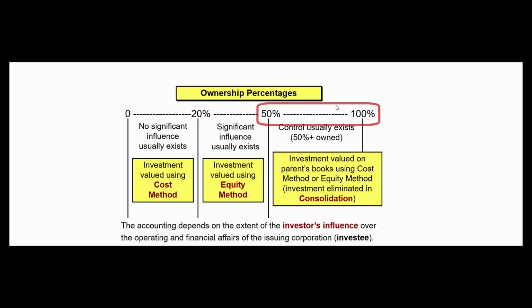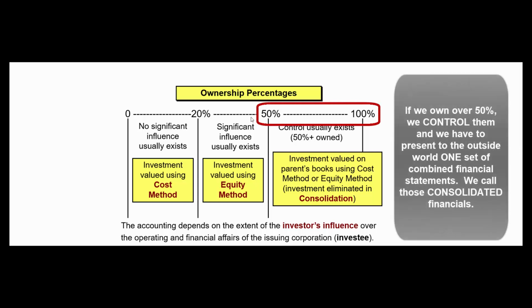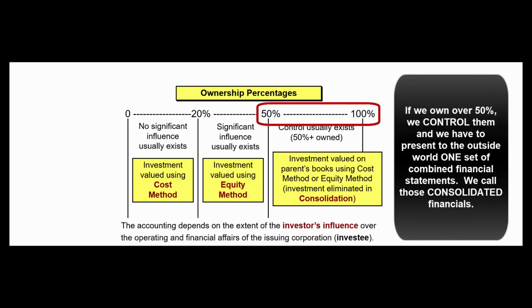And finally, if we own over 50%, that means we control them. So we are one entity for accounting purposes. So we should report ourselves as one entity to the outside world. So we'll take all their revenue and all their expenses, we'll take all the accounts on their balance sheet, and we'll combine them with ours. And we'll present one set of financials to the outside world.